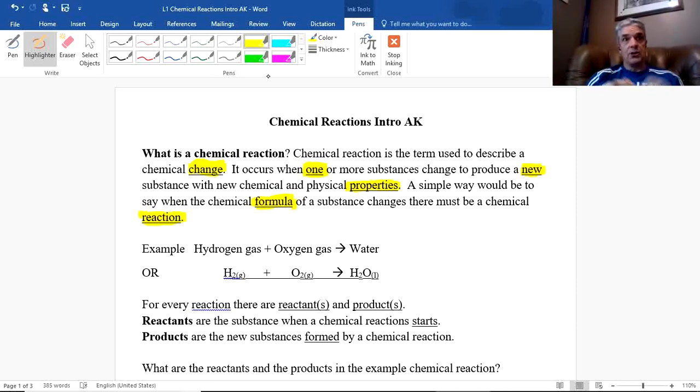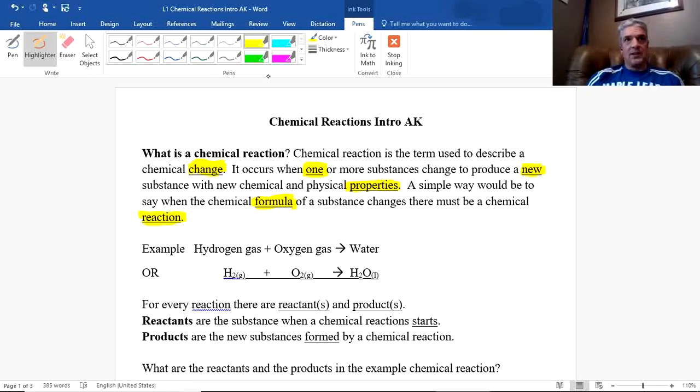Like if I took a piece of paper and cut it up into tiny little pieces, I'm not really changing the chemical constituents of that piece of paper. They're really the same thing. I might not be able to put it all back together exactly as it was, but it's still the same product. Just because I tore it up doesn't make it a chemical change.